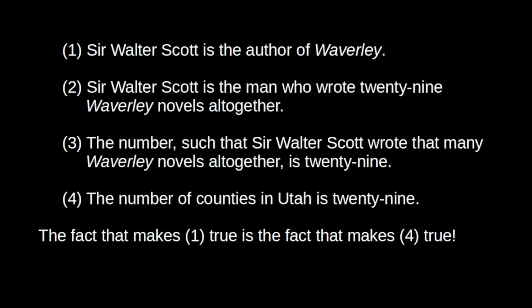So this is the overall argument then. Sir Walter Scott is the author of Waverley. Sir Walter Scott is the man who wrote 29 Waverley novels altogether. The number such that Sir Walter Scott wrote that many Waverley novels altogether is 29. The number of counties in Utah is 29. The fact that makes the first proposition true is the fact that makes the last proposition true. So if this is right, we have the result that the fact that makes it true that Sir Walter Scott is the author of Waverley must be the same as the fact that makes it true that the number of counties in Utah is 29.